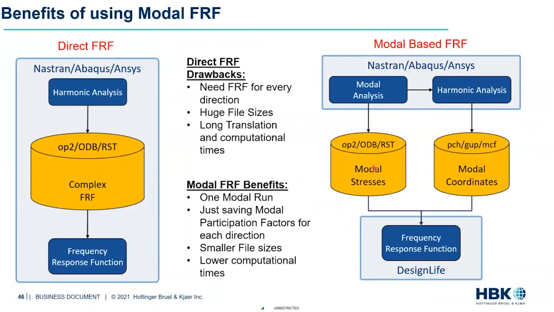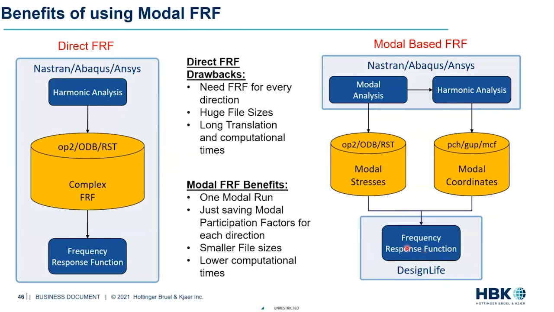Now what ENCODE is going to do is take these two results and build the FRFs inside Design Life. So there's a little bit of work that you do in FE, but you save a lot on the file sizes. So in fact, just to give you an idea, these 100 gig files that I was talking about here might get reduced to 30 GB in total. So you get like a 1:10 or 1:5 kind of speed up when you're doing a